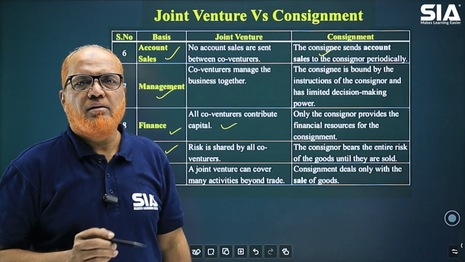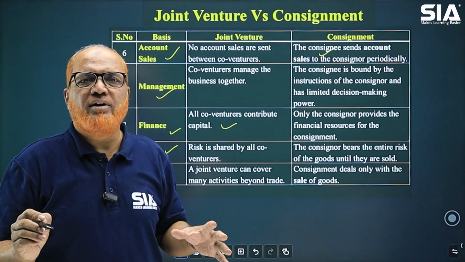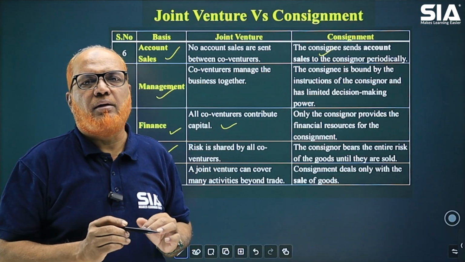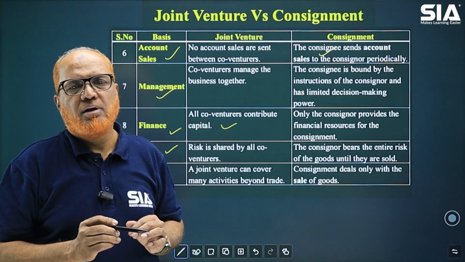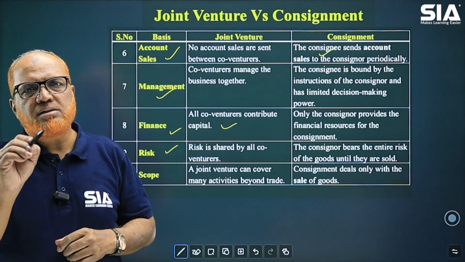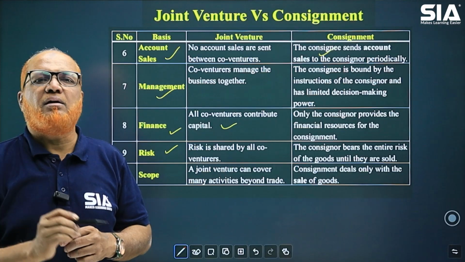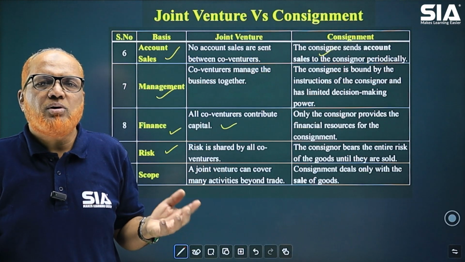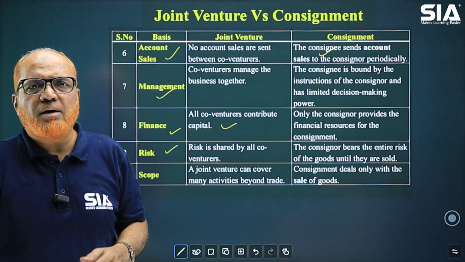Risk is shared by all the co-venturers. The co-venturers are jointly liable for the risk. Whereas in case of consignment, the risk belongs to the consignor. The consignee is at no risk because simply he has to sell the goods and pay the amount.